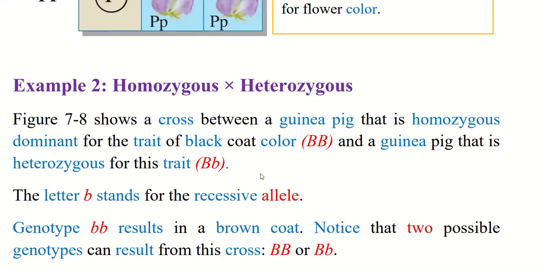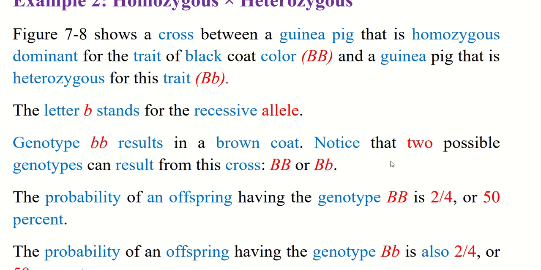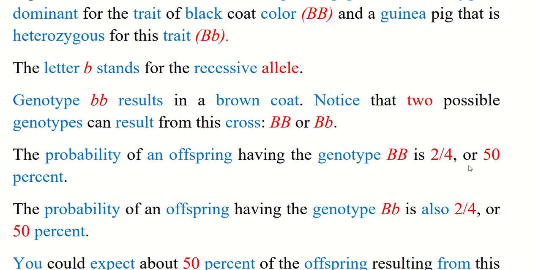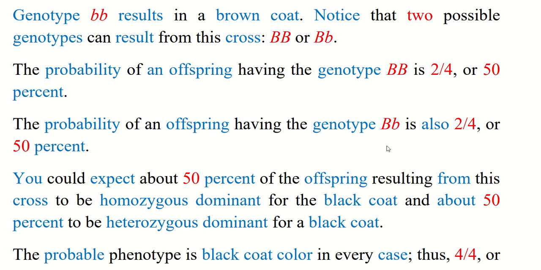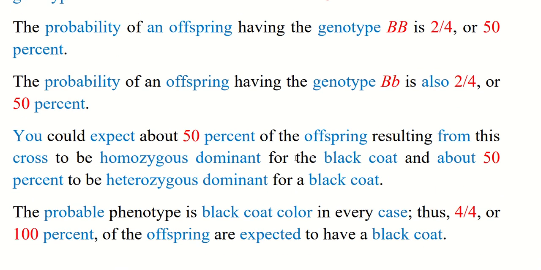Now, example 2: homozygous with heterozygous. Figure 7.8 shows a cross between a guinea pig that is homozygous dominant for the trait of black coat color, capital B capital B, and a guinea pig that is heterozygous for this trait, capital B small b. The small b stands for the recessive allele. Genotype small b small b will result in a brown coat. Notice that two possible genotypes can result from this cross, capital B capital B or capital B small b. The probability of an offspring having the genotype capital B capital B is 2 over 4, or 50%. The probability of an offspring having the genotype capital B small b is also 2 over 4, or 50%.